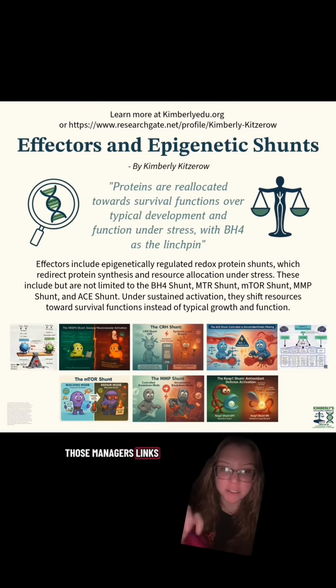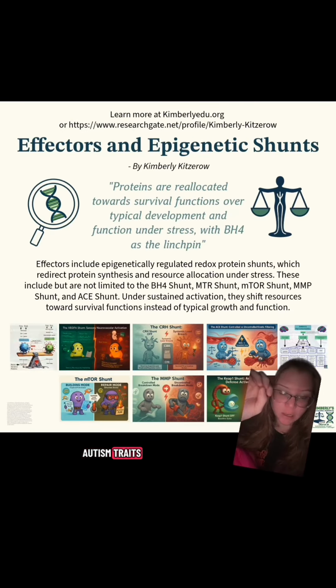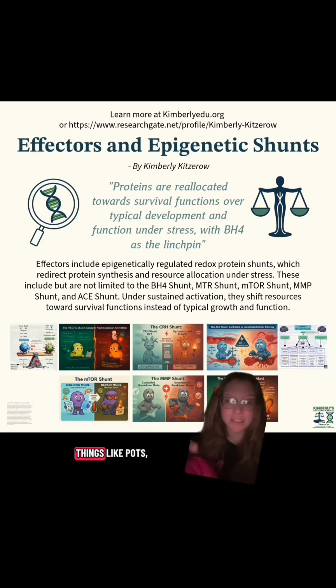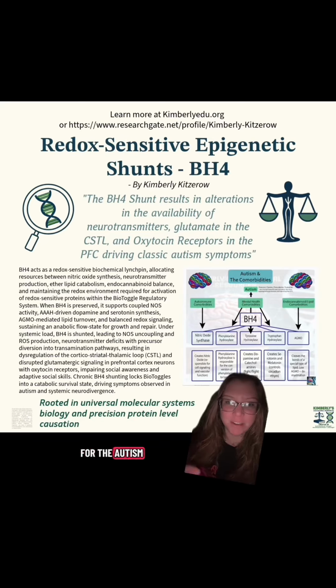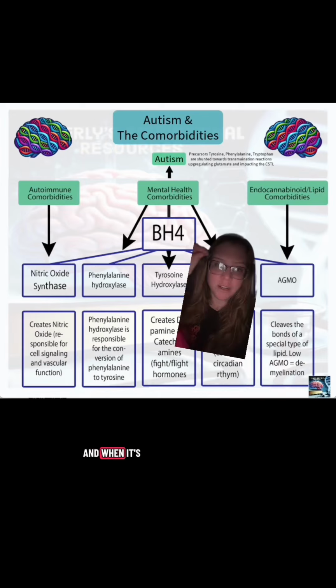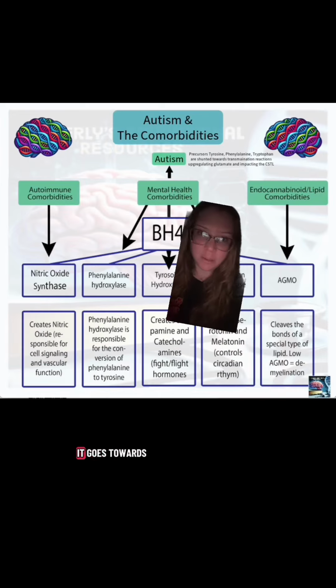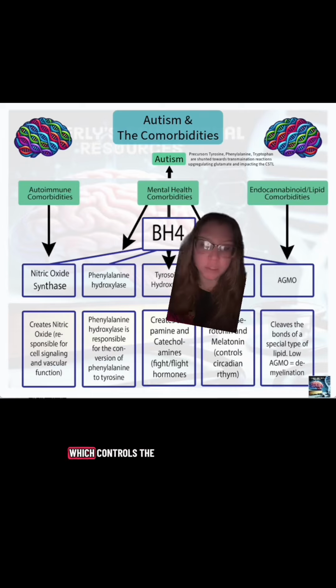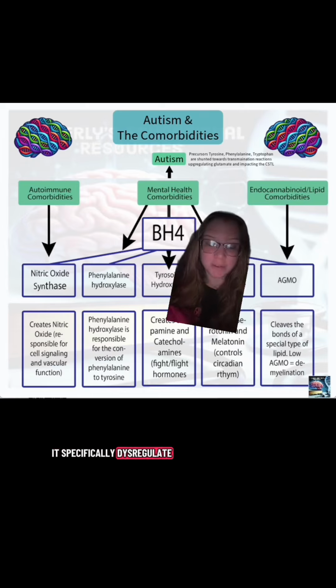Each one of those managers links up to a different set of autism traits or comorbid traits, things like POTS, MCAS, EDS, chronic fatigue. The manager responsible for the autism-specific traits would be the BH4 shunt, because it's needed for all of these pathways, and when it's shunted and diverted up, it goes towards something called glutamate, which controls the speed and intensity messages are sent in the brain. It specifically dysregulates something called the corticostriatal-thalamic loop. This is in charge of movement, habit formation, and reward, and it's known to be dysregulated in autistics.